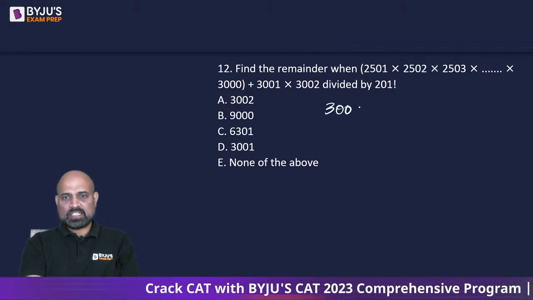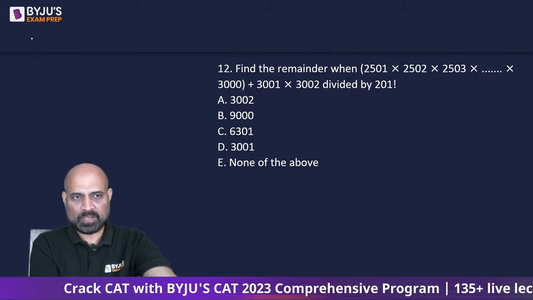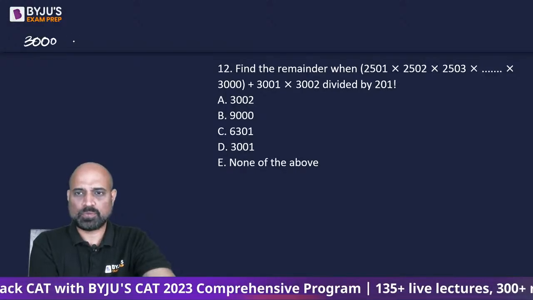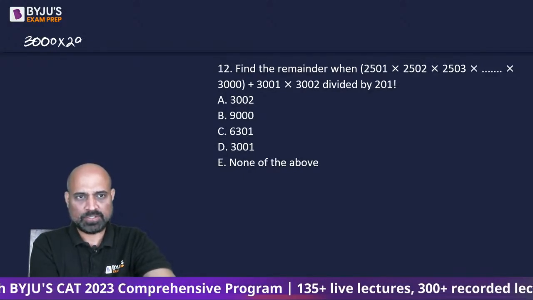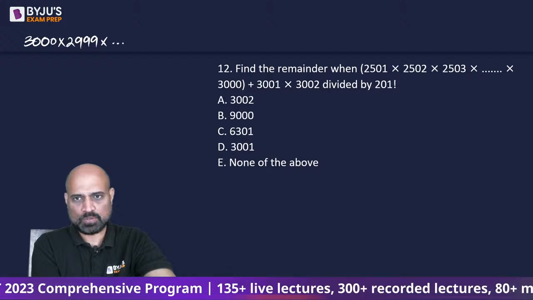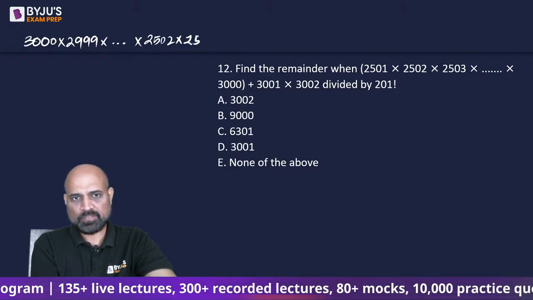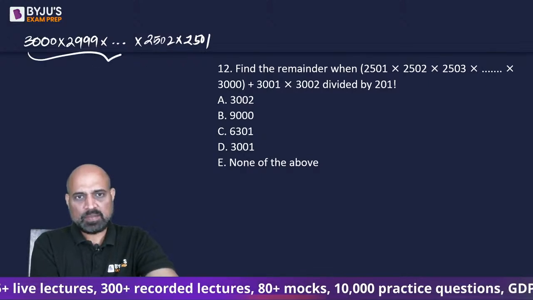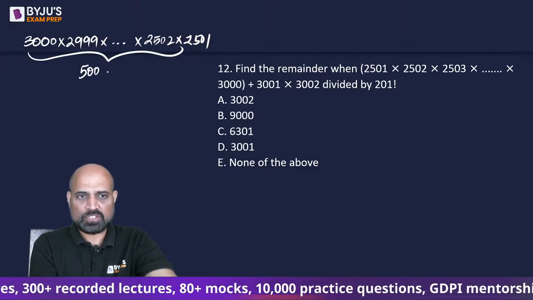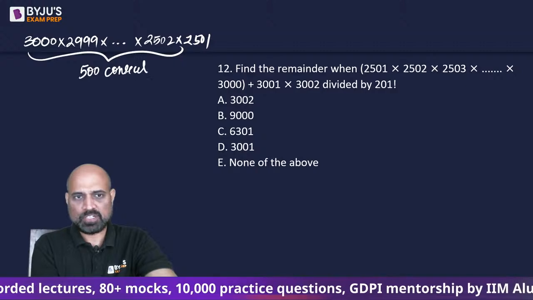I'm going to rewrite this in a different way, ulta likh raha hu, to make it easier to understand: 3000 into 2999 and so on up to 2502 and 2501. This is a product of 500 consecutive natural numbers.